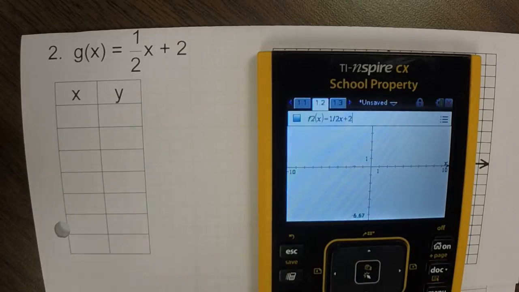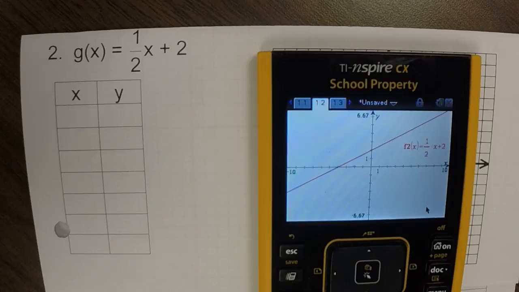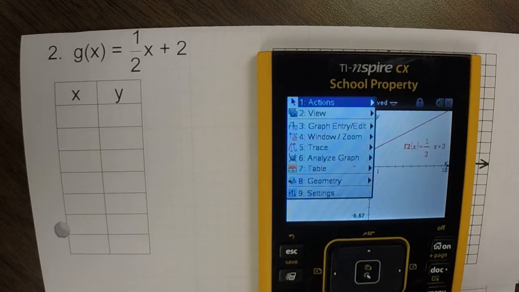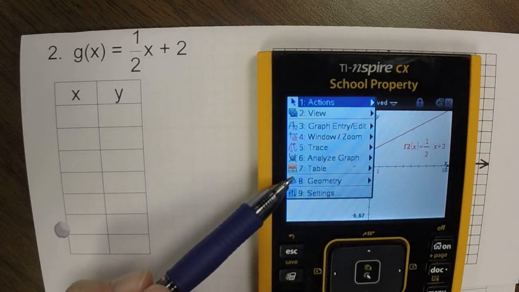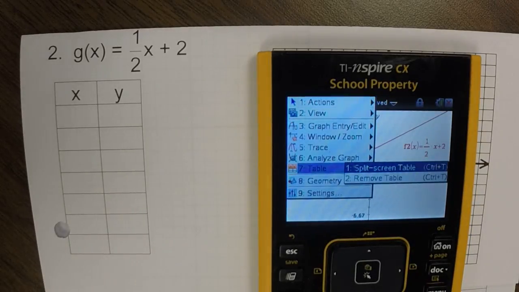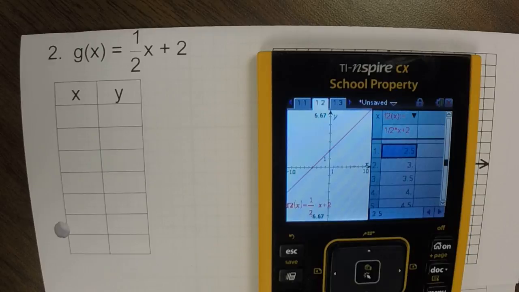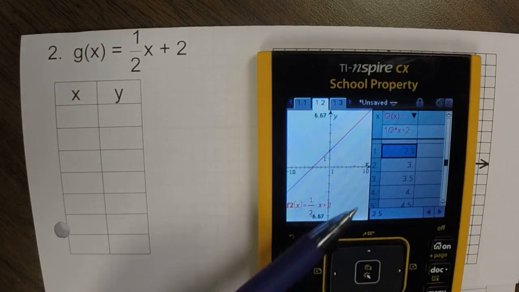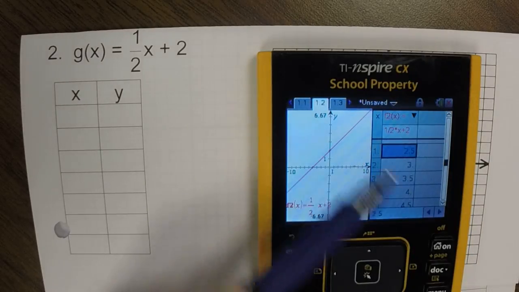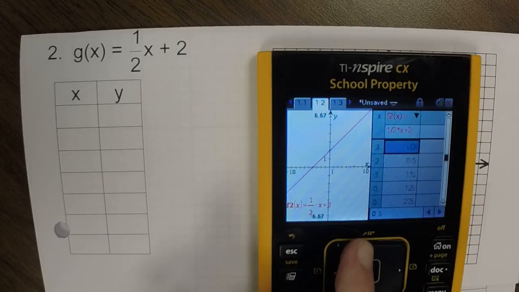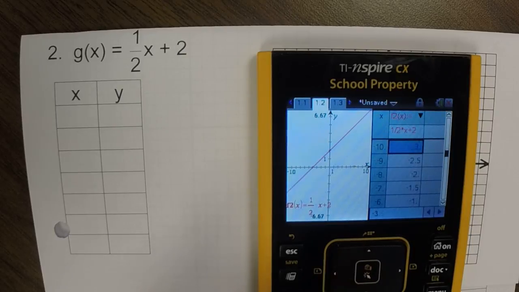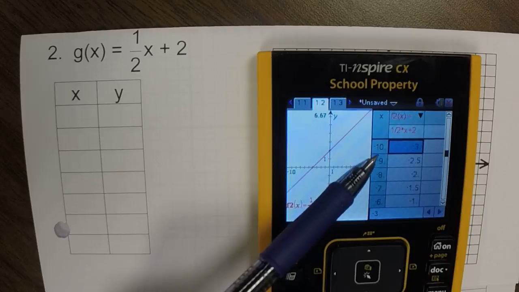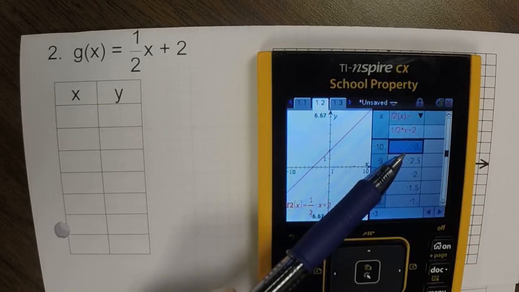So I'm going to go ahead and hit enter. There's what my graph should look like when I get done. And now we're going to go to the table. So go menu, go down to 7, we're going to pick table, and then split that screen. Remember, we want to scroll all the way to that lowest x value. So I'm going to go all the way to -10, and it says -10, -3.